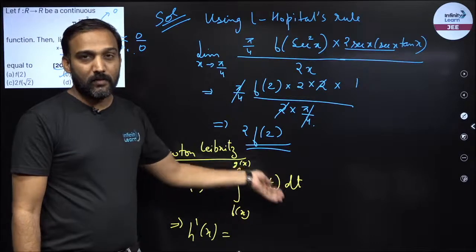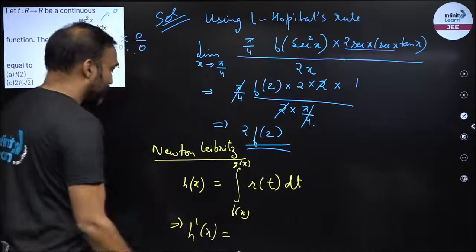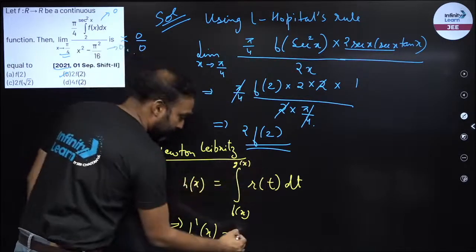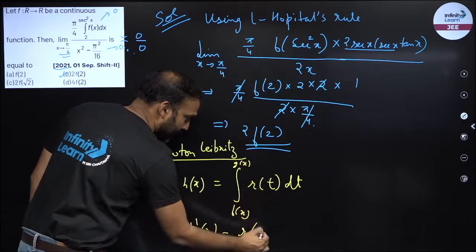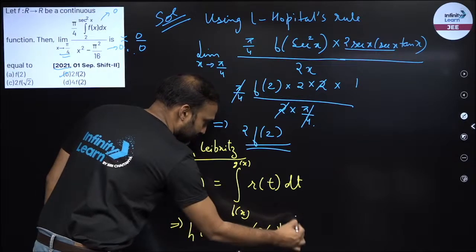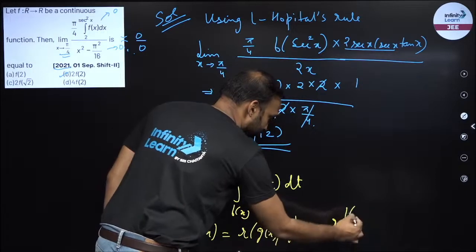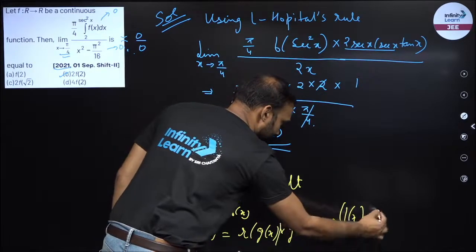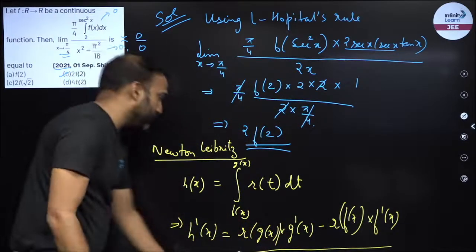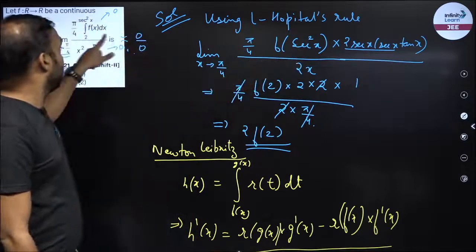So when I put the upper limit and the lower limit, the function becomes a function in x. So how do I differentiate h dash x? Replace upper limit in the function, so r of, instead of t, I will write g(x), into derivative of g(x), the derivative of the upper limit, minus lower limit into the function into derivative of the lower limit. This will be equal to h dash x. The same expression I have used over here to differentiate this expression.